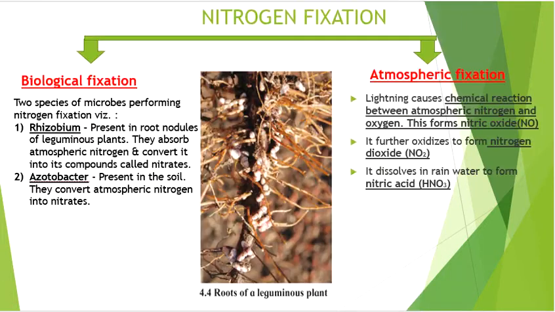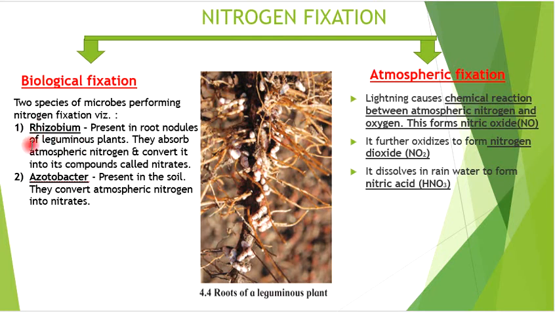Moving on to nitrogen fixation, we can classify it into two types: the biological fixation of nitrogen and the atmospheric fixation of nitrogen. Under biological fixation, we are studying two species of microbes which perform the function of nitrogen fixation.